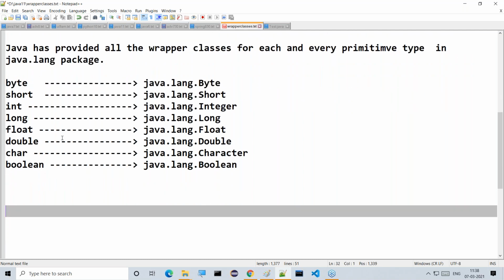So exactly: byte to Byte, short to Short, int to Integer, long to Long, float to Float, double to Double, and so on. Right, sir. Good.